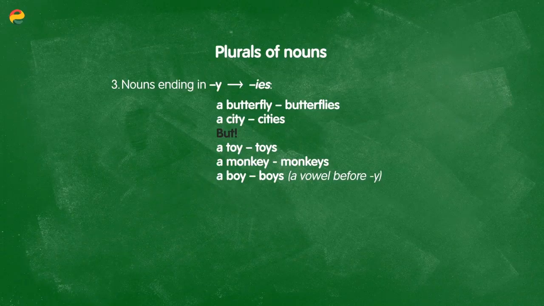However, again, this rule is not always true. For example, words like toy becomes toys, just with the S ending. The same for monkeys. Monkey with a Y just adds S, monkeys. And boy turns to boys. You do not say Boise, you just say boys, B-O-Y-S. And the rule for this is that if there is a vowel, A, E, I, O, or U, before Y, leave the Y as it is and just add S. If there is a consonant before Y, change Y to I and add ES.